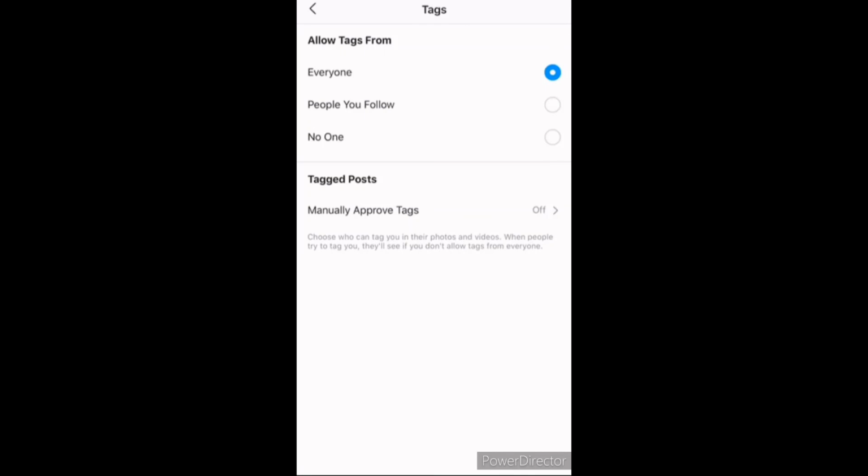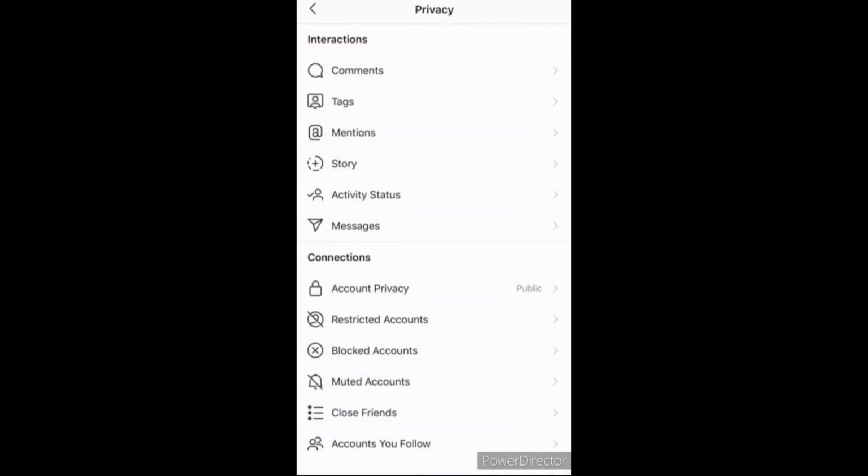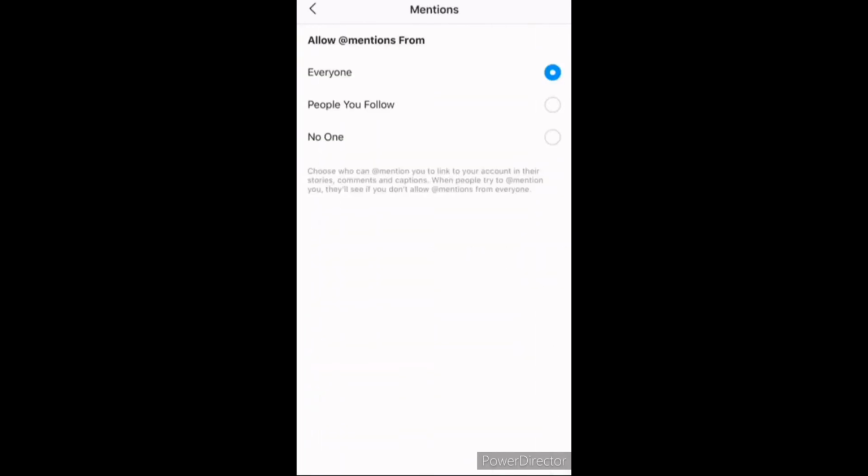So we're going to go back, and mentions is very similar. You have the option of allowing mentions from everyone, people you follow, or no one. When somebody mentions you on Instagram, it links your account to that mention, either through stories, comments, or captions. But very similar to tags, when people try to mention you, they'll see if you don't allow mentions from everyone.